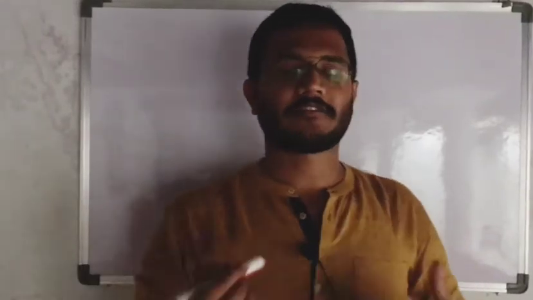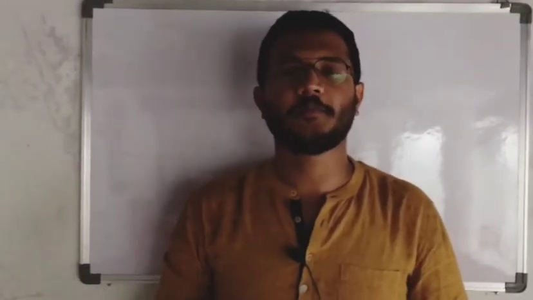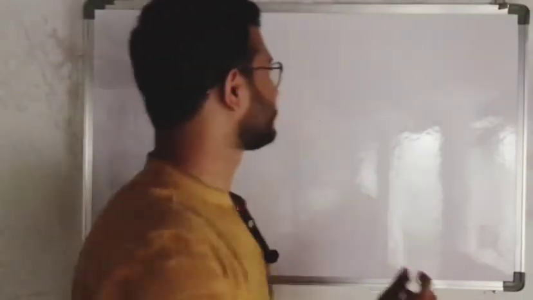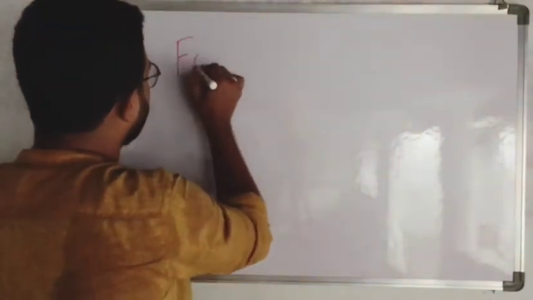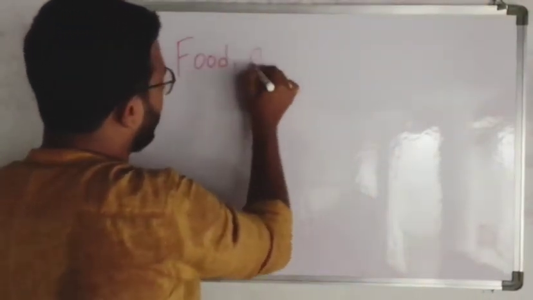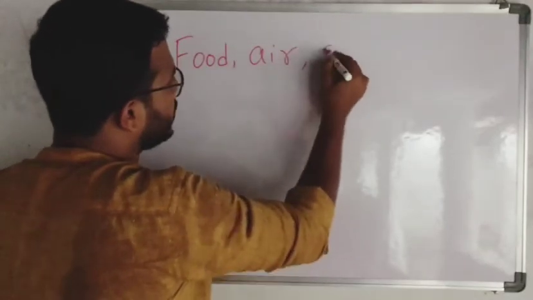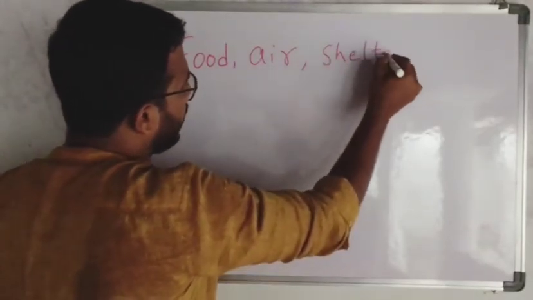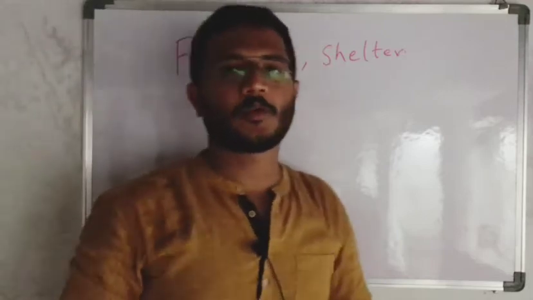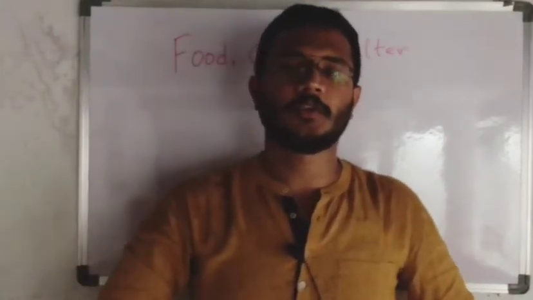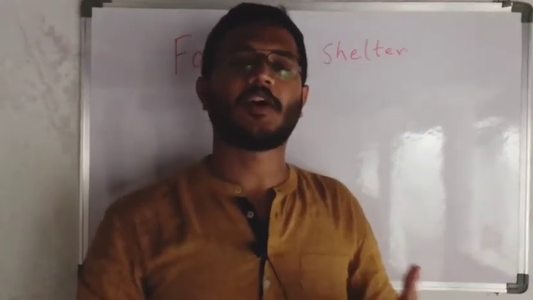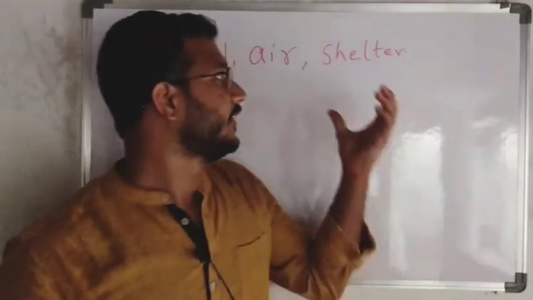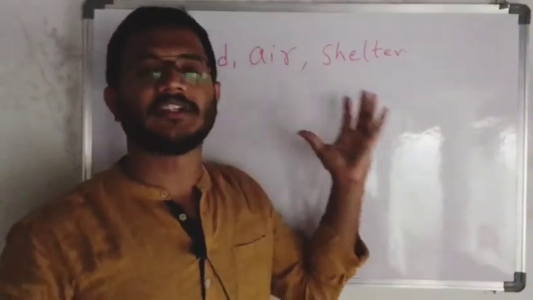To survive or to live, what does any animal need? They need food, air, shelter. For human beings now we need clothes also. But as a living organism, what will they need? They need air, food, shelter.